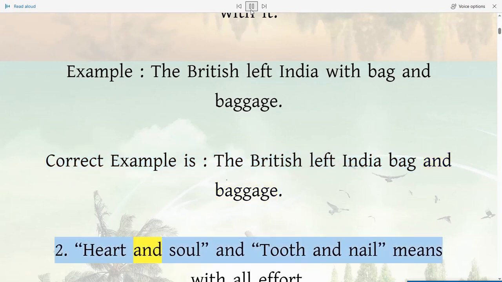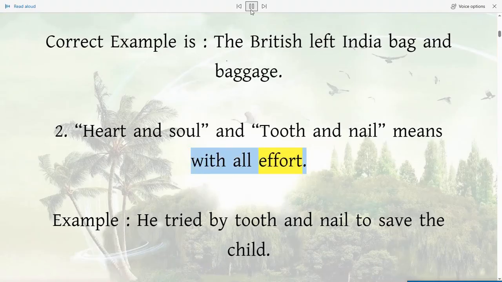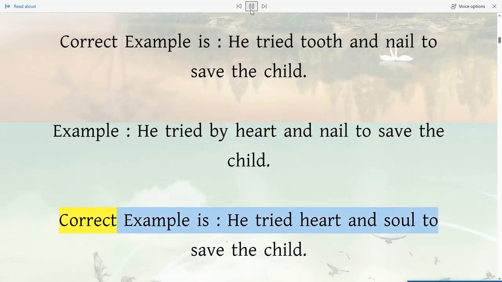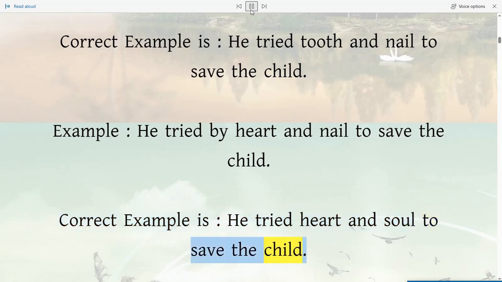2. Heart and soul and tooth and nail mean with all effort. Example: he tried by tooth and nail to save the child. Correct example is he tried tooth and nail to save the child. Example: he tried by heart and nail to save the child. Correct example is he tried heart and soul to save the child.